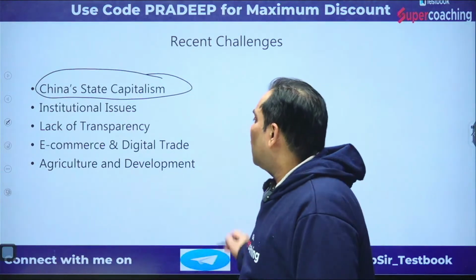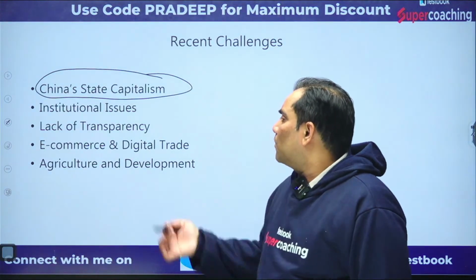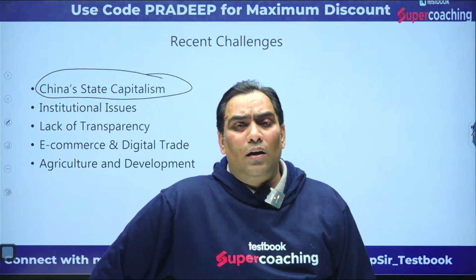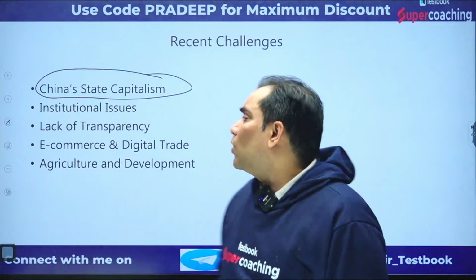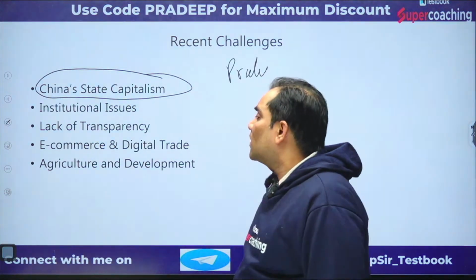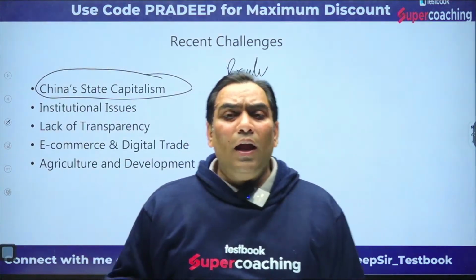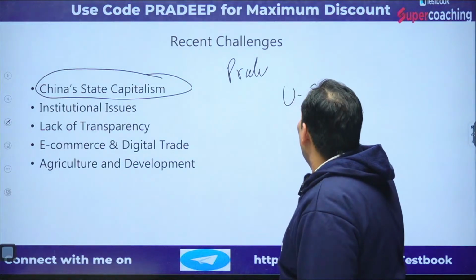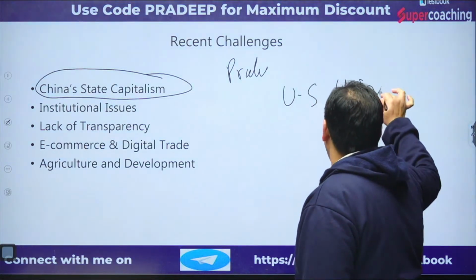So China as a state capitalist means that China owns the companies, and they put up barriers. They adopt a protectionist policy, especially against the USA. That is known as the US-China trade war.